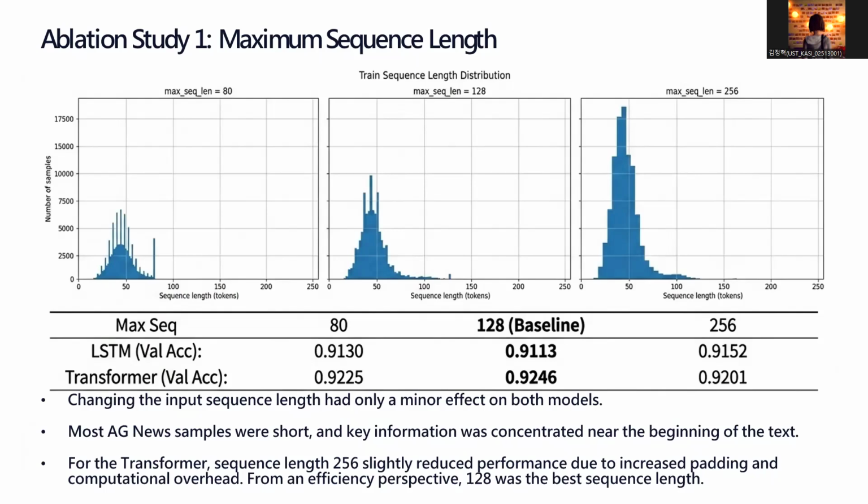This is because most AG News samples are relatively short, and important information is often located near the beginning of the text. For the transformer, sequence length 128 showed the most stable result, so we consider 128 a good balance between performance and efficiency.